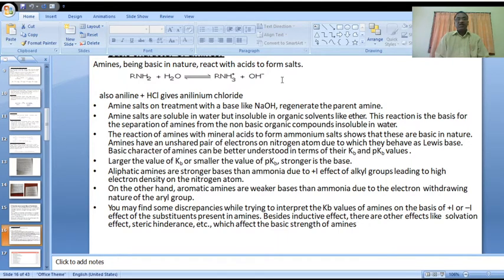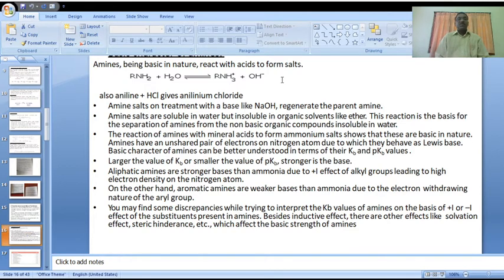Also, aniline plus HCl gives anilinium chloride. Is it clear? If it is an aromatic ring, that aromatic amine on reaction with HCl gives anilinium chloride salt.